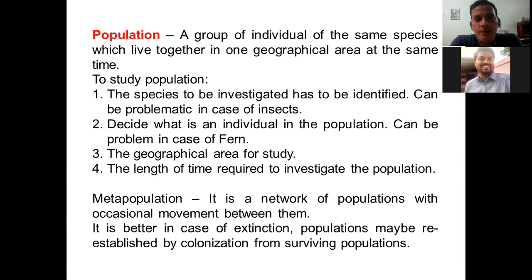So now here I would like to introduce another word which is called metapopulation. It is a network of populations with occasional movement between them. So what does it mean? It means that there are a lot of people who are, let's say, living in one city and they keep on moving to another city.